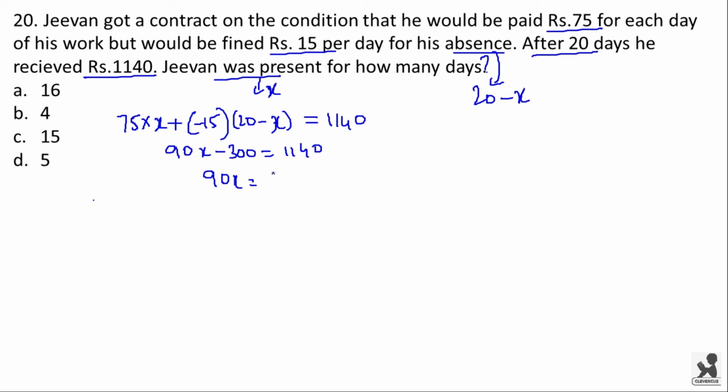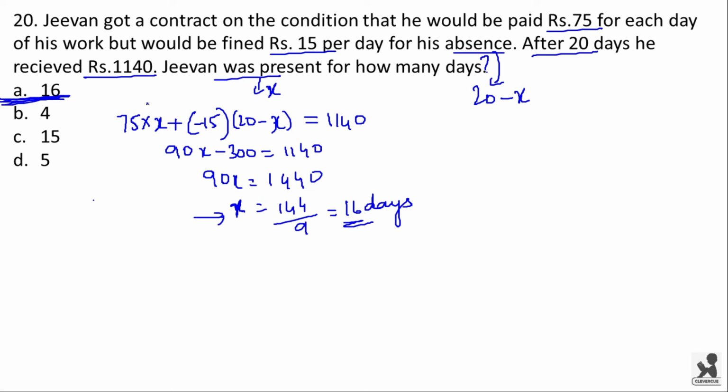90x will be equal to 1440. X will be equal to 144 by 9, which is equal to 16. Now Jeevan was present for X days, that is 16 days. The value of X is 16 days. Option A is the right answer.